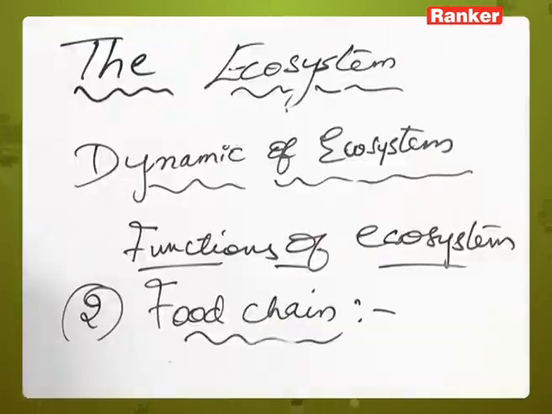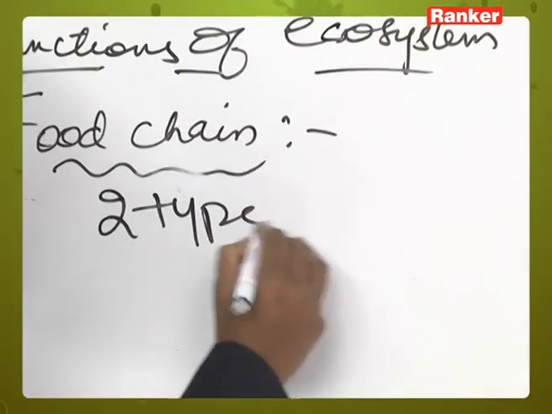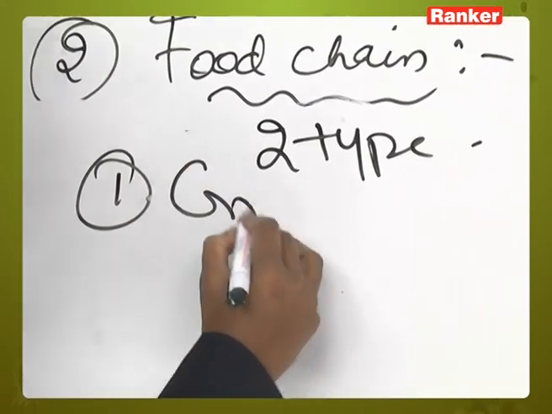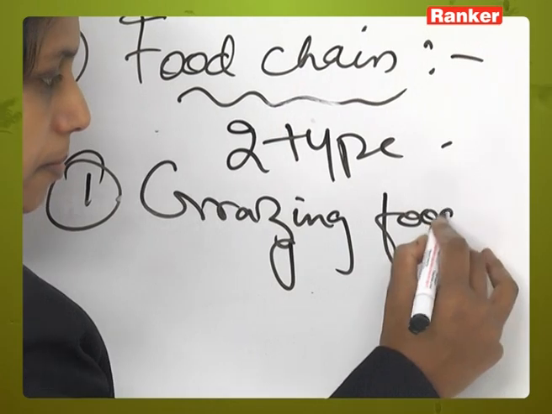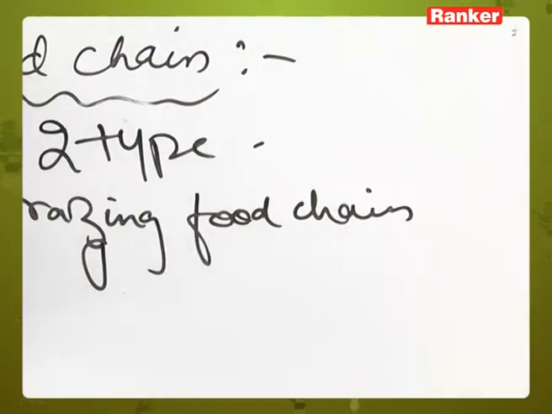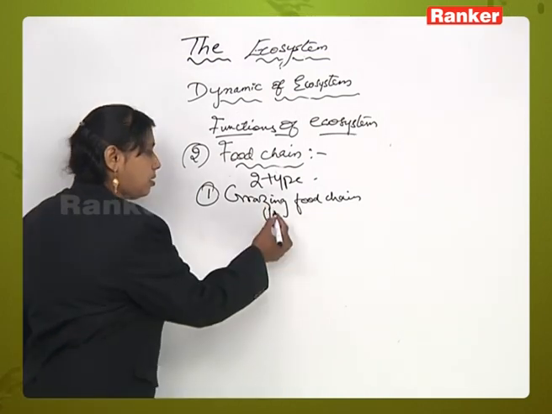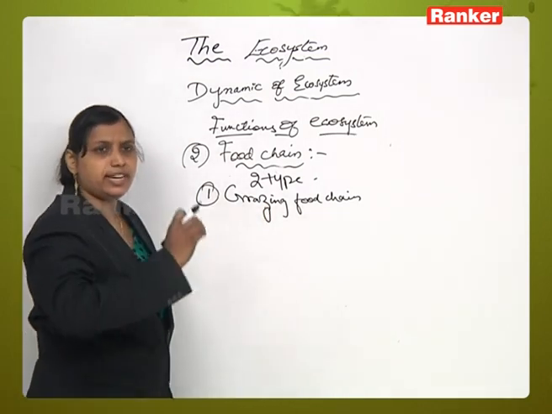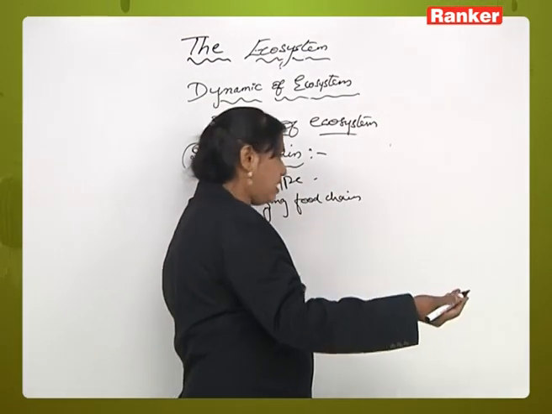Now, next one is food chains are of two types. There are two types of food chains here, of which the first one is the grazing food chain, right. Now, what is the grazing food chain? This grazing food chain starts with the green plants, it will go to grazing animals which graze the food material, and next it will go to the grazing carnivores.